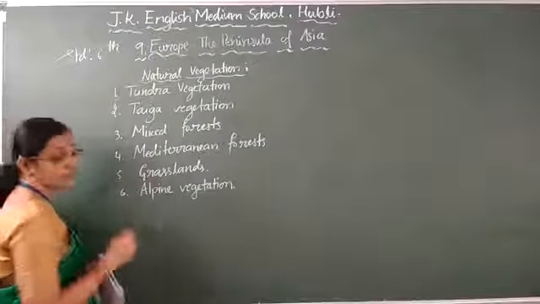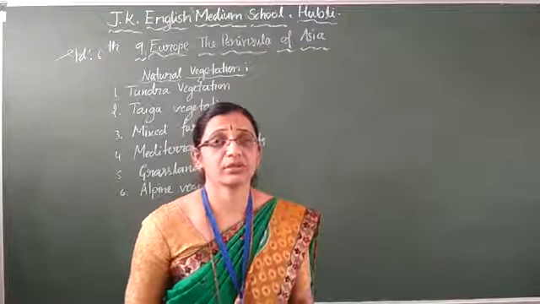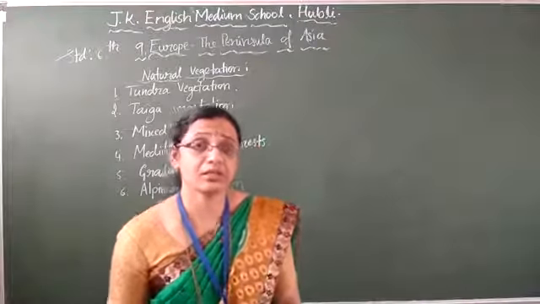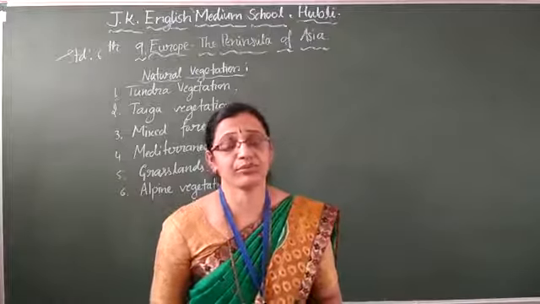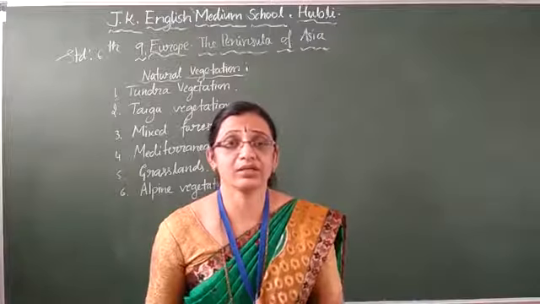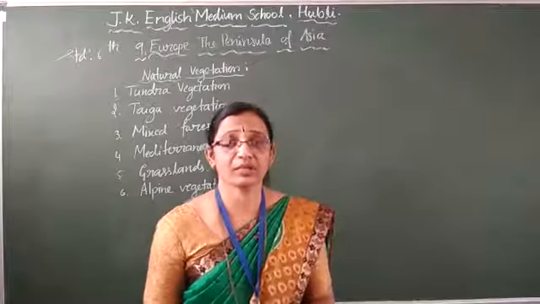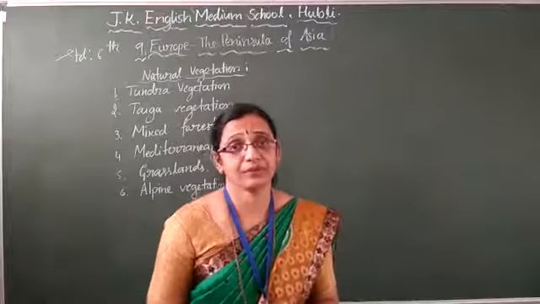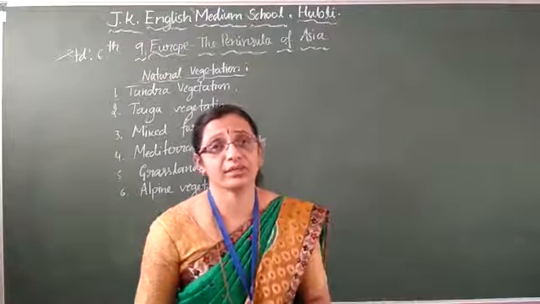Tundra vegetation. The first one is tundra vegetation. Tundra means a very cold place, children. Wherever it is cold, there will be fog, foggy days, and minus degree temperature. In such areas, what type of vegetation do we get? See children, as you know, sun rays are required for the growth of trees. Imagine, all day it is foggy and snowfall is there, so you will not find any trees.